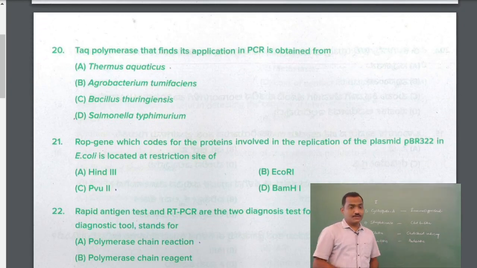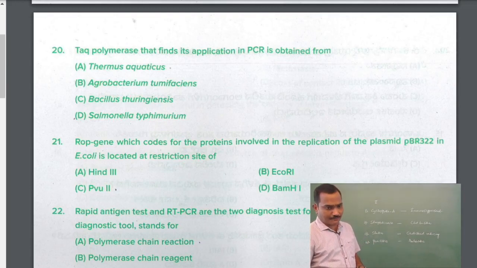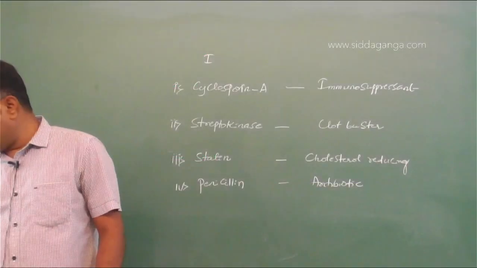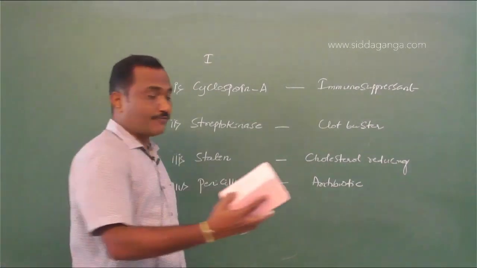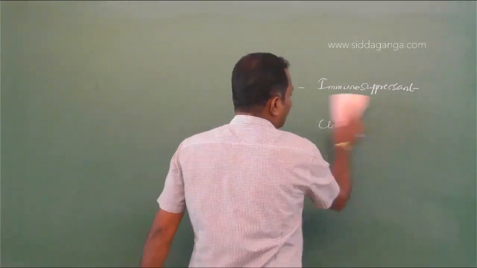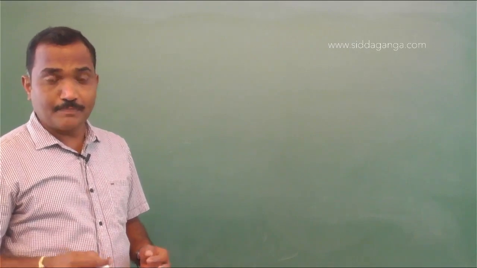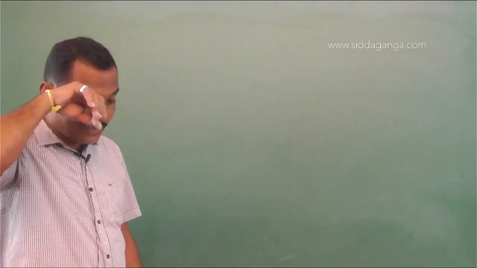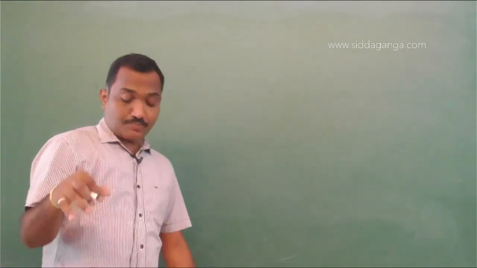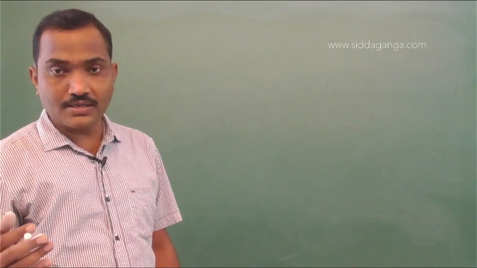The next question, Taq polymerase that finds its application in PCR is obtained from. So PCR is an in vitro method of amplifying the desired gene or the DNA. There is a procedure where there is a denaturation of the DNA at high temperature, 90 to 92 degrees Celsius. At this temperature, if you are using the normal polymerase enzyme, it will be inactivated or denatured because of the high temperature.